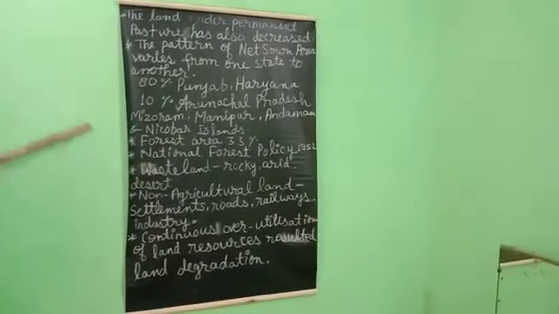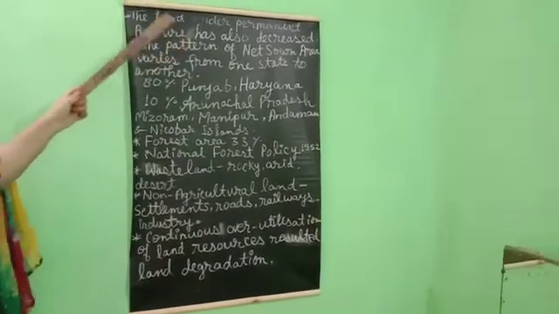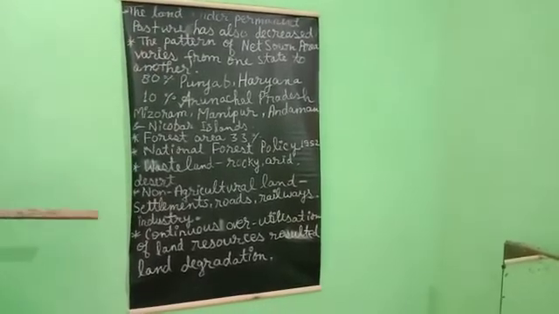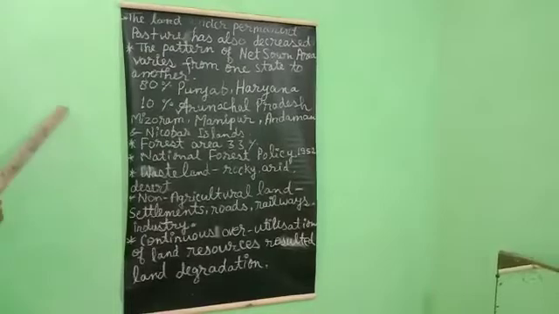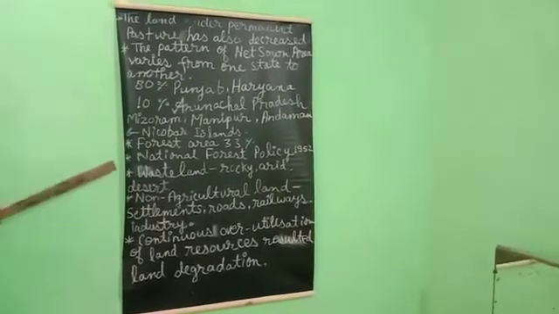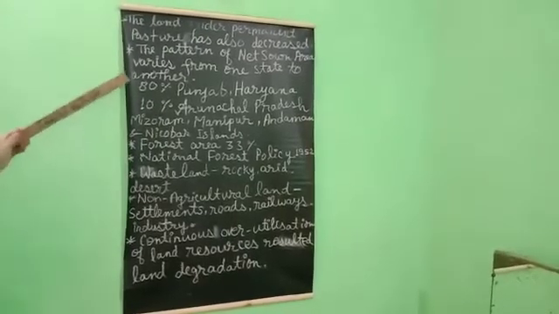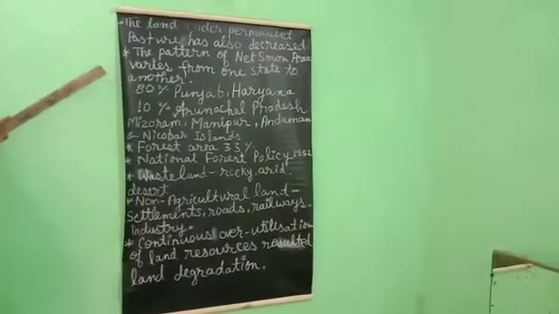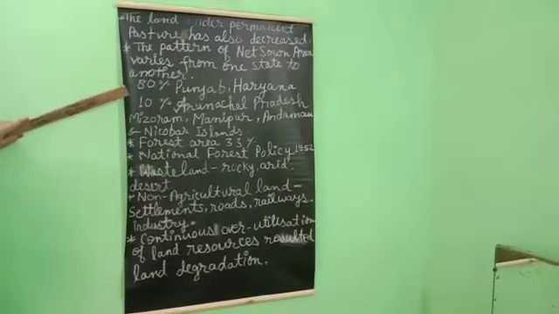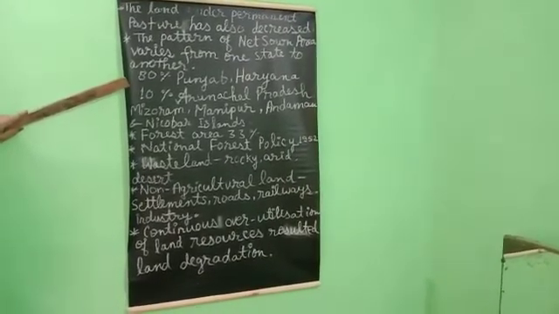Next point, the land under permanent pasture has also decreased. As we studied earlier, why has the land under permanent pastures decreased? This is the result of over exploitation and over utilization of the land resources available in our country. Permanent pastures have decreased, and non-agricultural uses like industrial and other areas have increased.